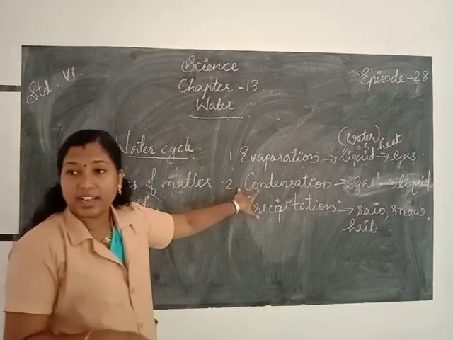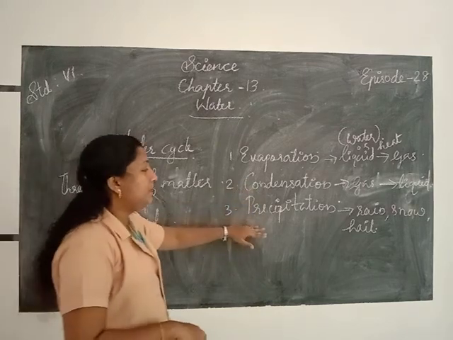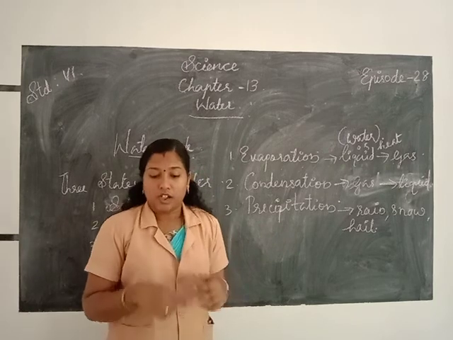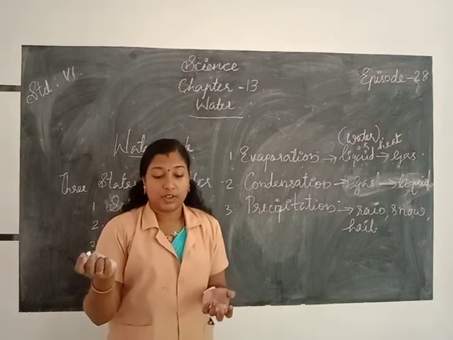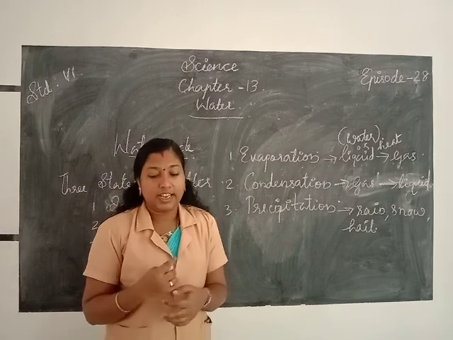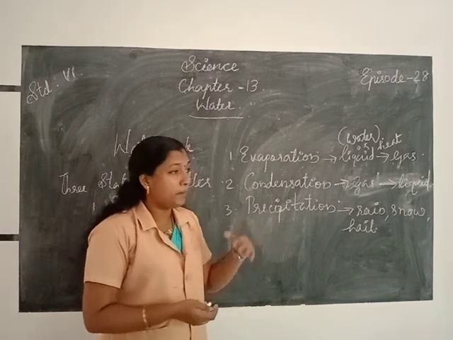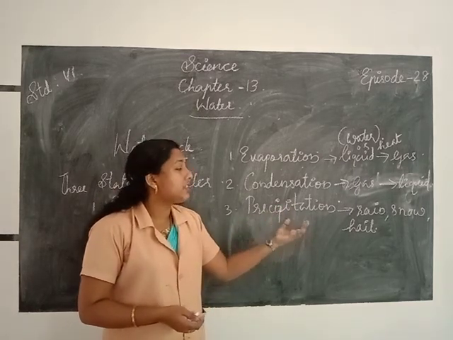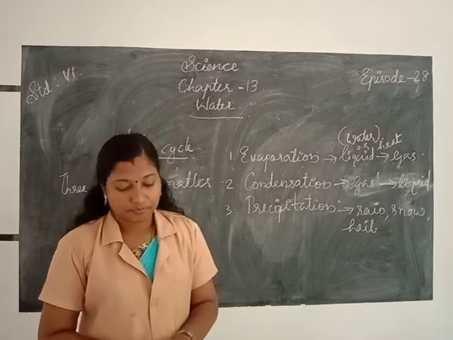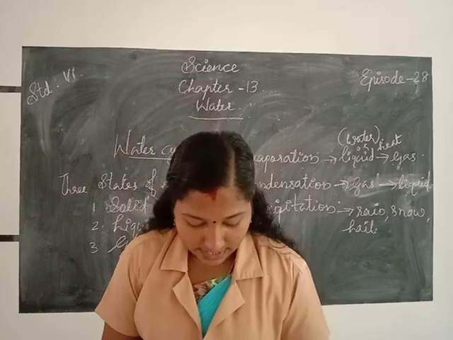Next, precipitation: the condensed water gets stored in the clouds, then it again precipitates like rain, snow, hail on the earth. Okay, in this way, the water cycle happens.